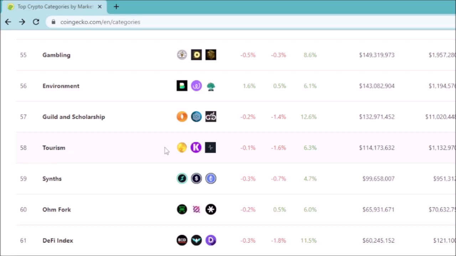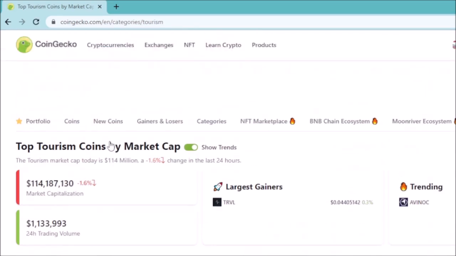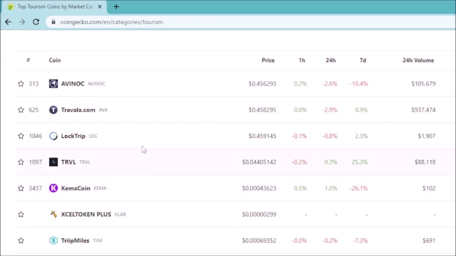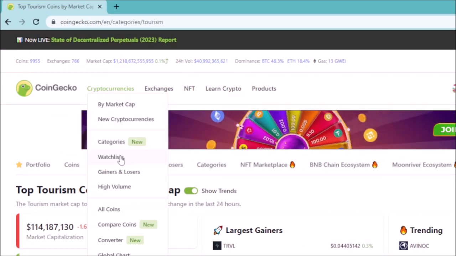So with these coins, if you want to buy coins according to their categories, you come here and you see the coins in tourism. When you click on them, they will show you the coins in those categories. As you can see, top tourism coins by market cap, so you can buy them according to their categories.